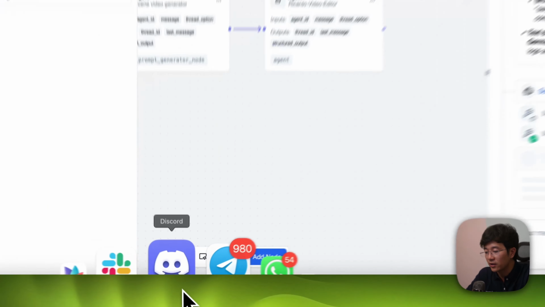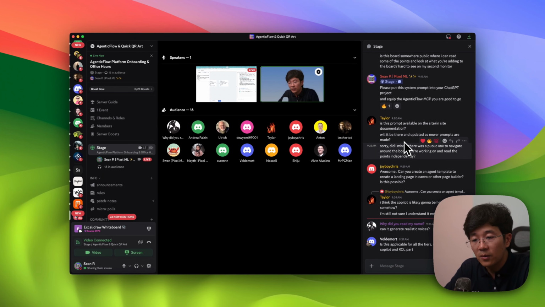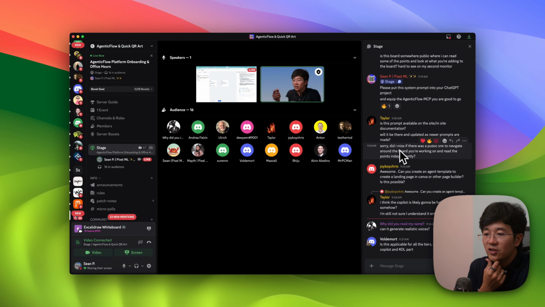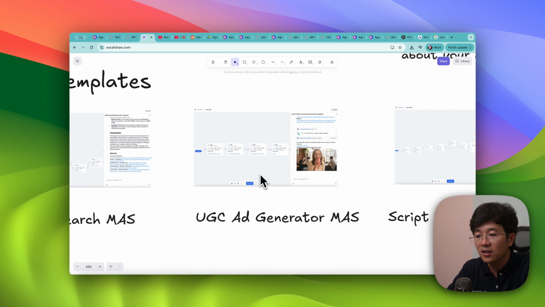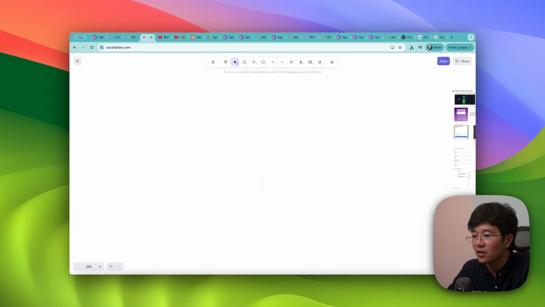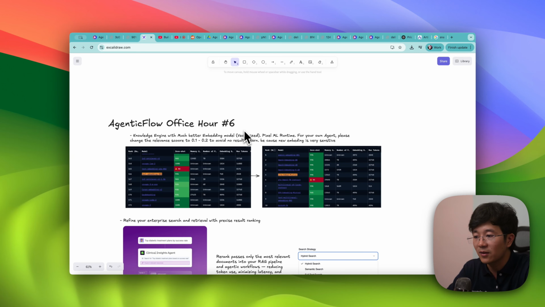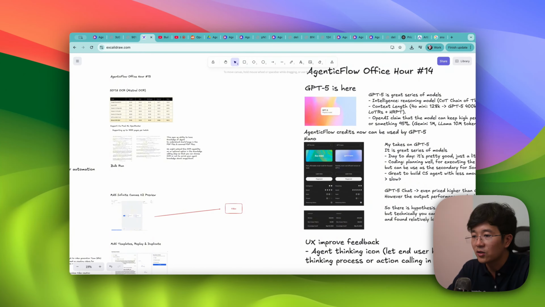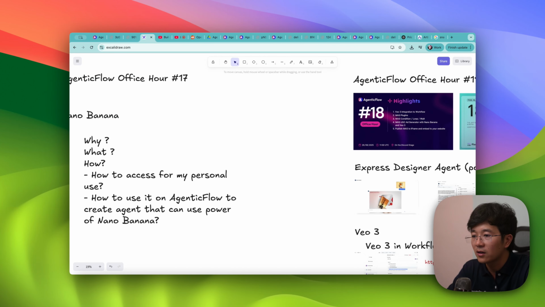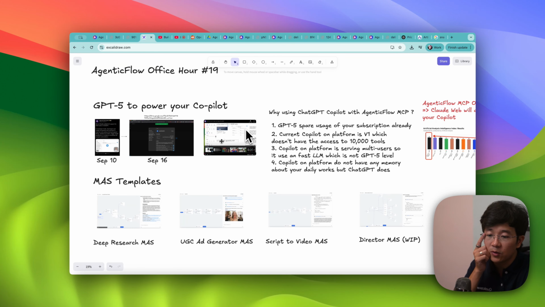Let's go into the Discord and maybe I can answer a few questions. Okay, so will the prompt be available? I don't have it. This one is actually the board that I'm working on. Actually, this is an offline board, a classic drawer. It's just an offline board that I've been using since the very beginning, since Office Hour number 6 until now. Every time I use this one to show everyone what we have been working on for the past couple of months, and I think I'm going to continue. It's not publicly available, but I will make the material available.